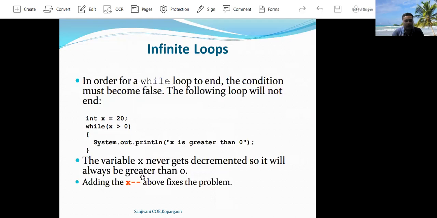The example of an infinite loop is shown here. Here the initial value of x is 20. The condition specified inside the while is x greater than 0, and it will print the message x is greater than 0.